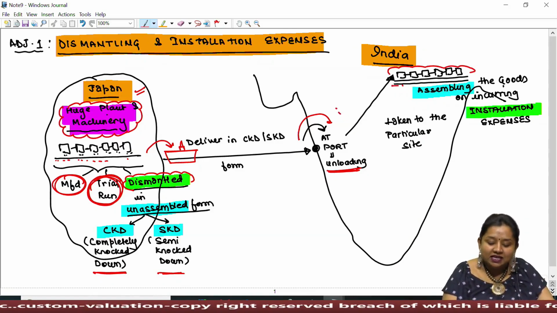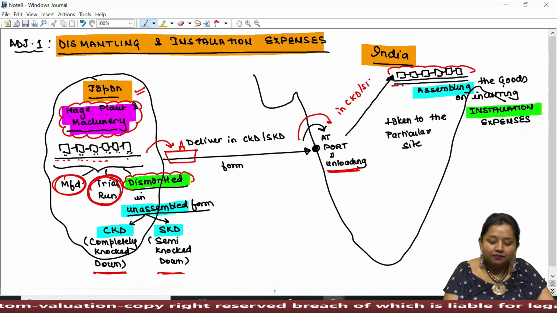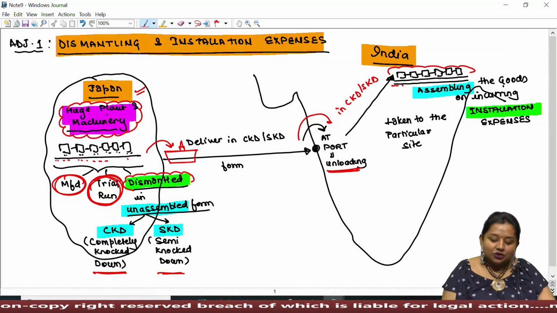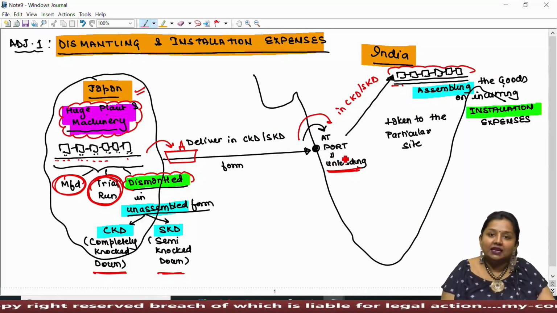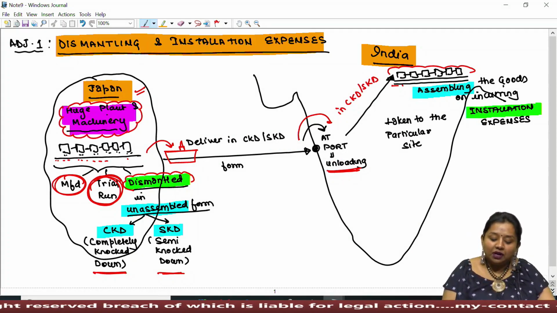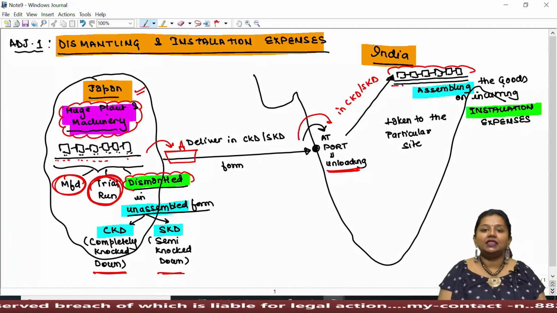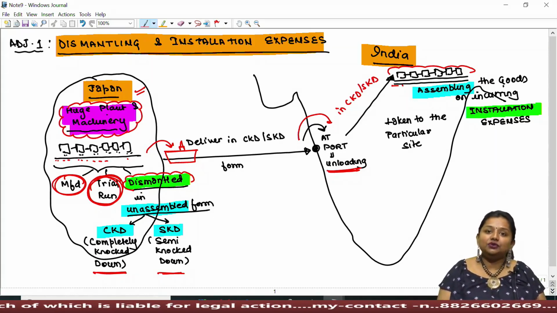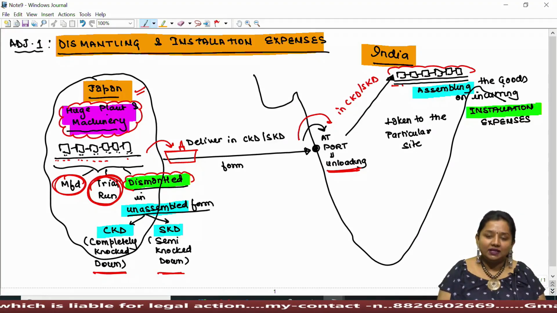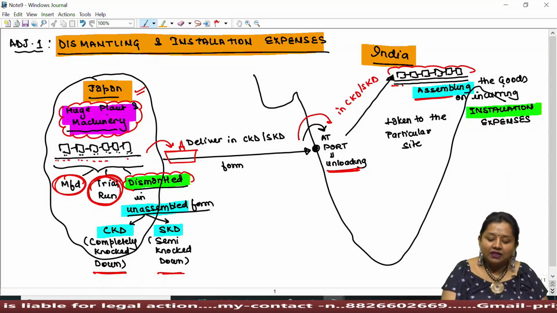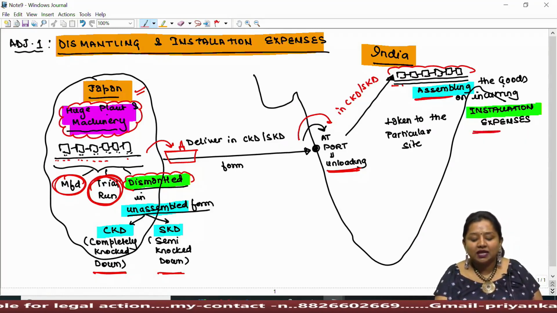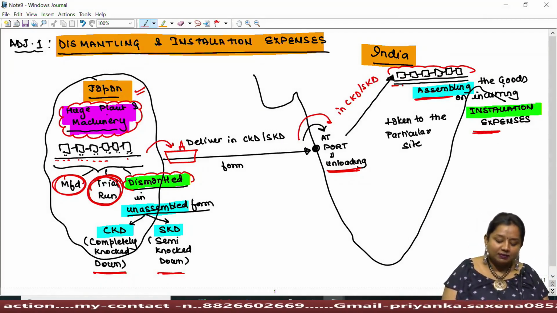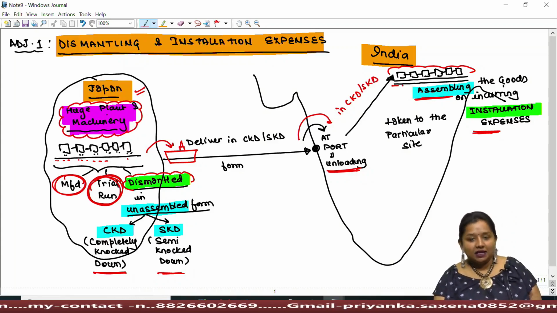If they have been imported to be installed in Delhi, then after being unloaded at the Indian port, for example Mumbai port, from there to Delhi they must be carried in CKD or SKD form. After reaching the particular site, they get assembled after incurring an expense known as installation expenses. So two expenses generally arise, one is dismantling and the other is installation.